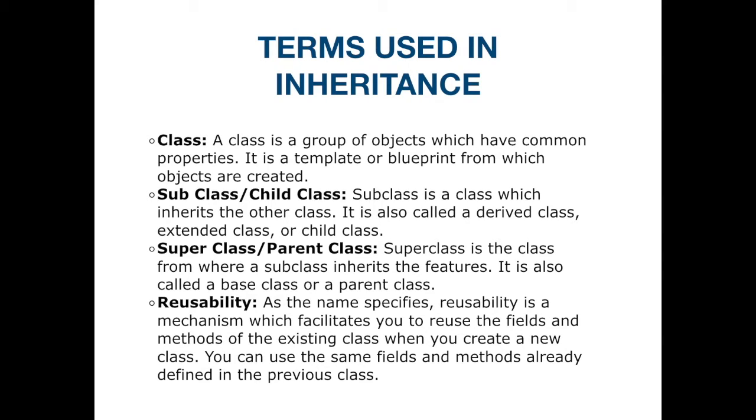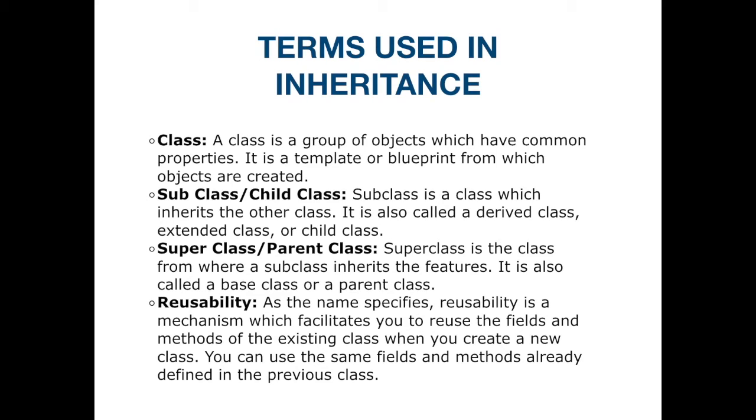We'll be using many terms like a class. We already discussed what a class is: a group of objects which have common properties, a template or blueprint from which we get objects, right? What are objects? Instance variables for the class. Subclass or child class: a class which inherits the properties from another class. It is known as a derived class, extended class, child class or subclass.